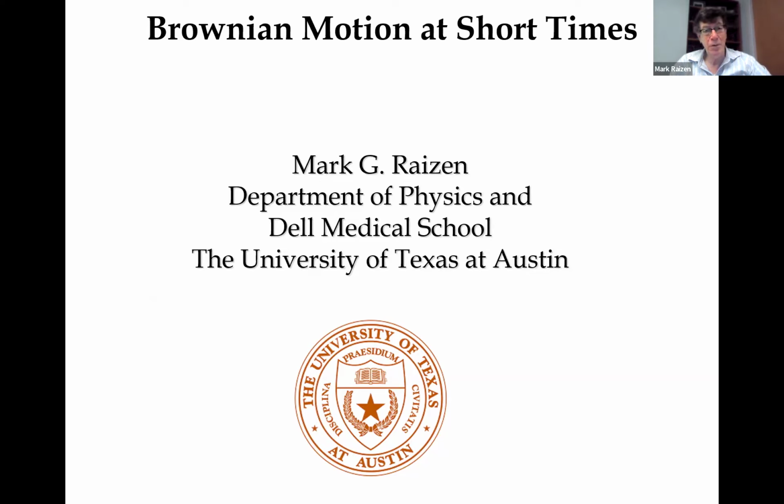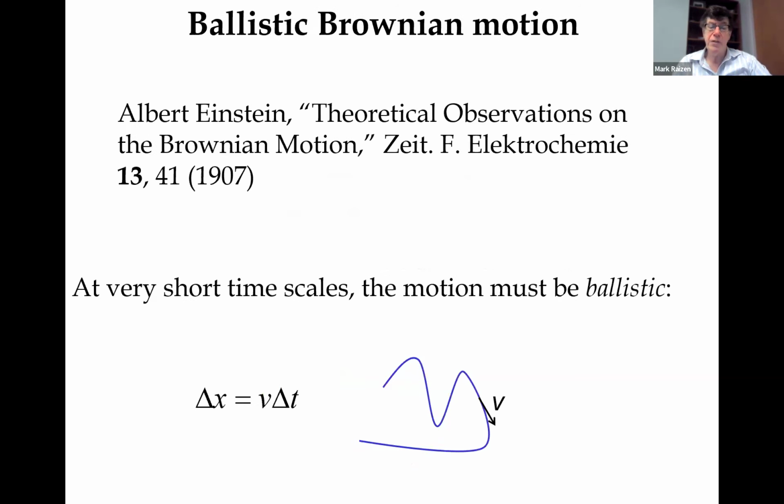Unfortunately, I can't be there in person due to some family constraints, but I'm happy to be able to share with you our work. This work was motivated by a theoretical paper published by Albert Einstein in 1907 called Theoretical Observations on the Brownian Motion. In this paper, Einstein revisits Brownian motion from his 1905 paper, which is most famous, where he predicted diffusion.